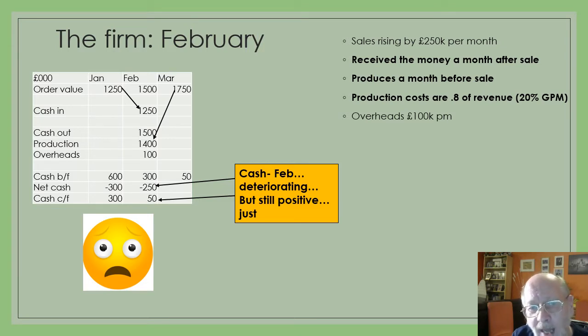Remember, we went into that month with £300,000. It's gone down by £250,000. We've still got 50,000 left. It's still positive, but we're starting to sweat a bit.